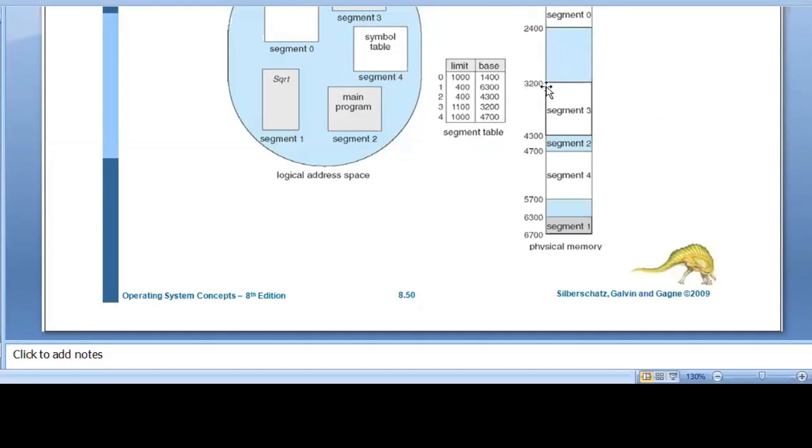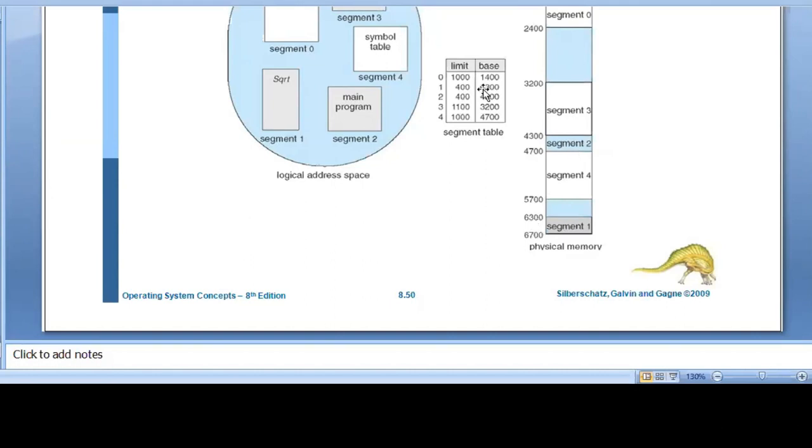So at 3200 we store the third segment, with length 1100, so 3200 plus 1100 is 4300. Next is segment 2, then 4700 is the base address, where segment 4 is stored with length 1000, so 5700. 5700 is not in the base register, so we leave some memory, and the next allotted memory is 6300.